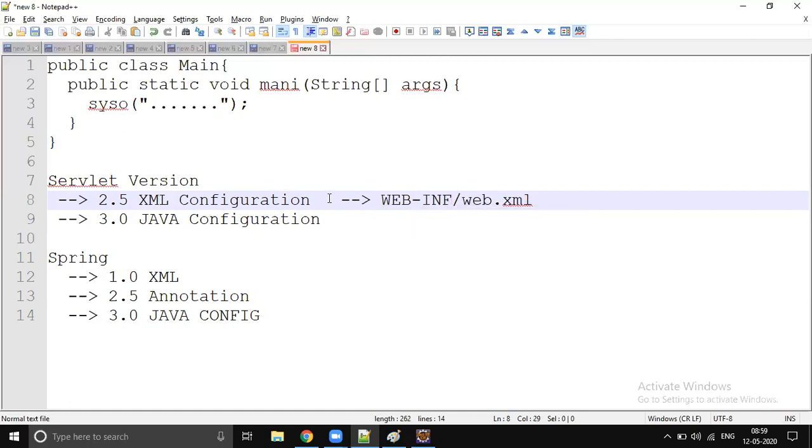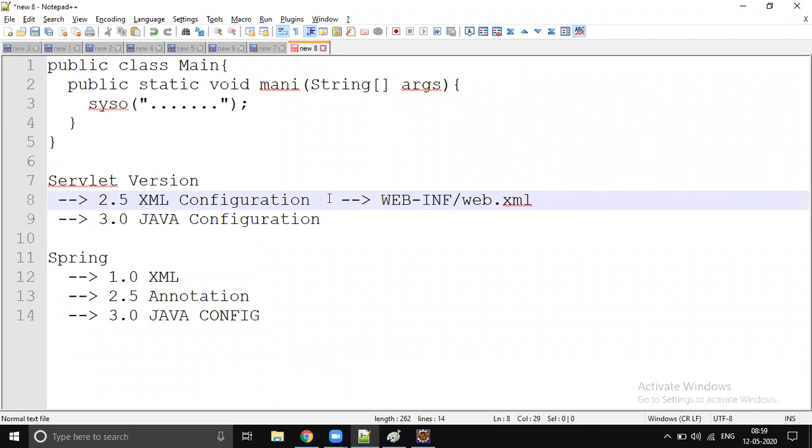Millions of developers are writing millions of servlets. If we don't have any standard, then it will be very difficult. That is the reason why we have standards. So whoever in the world is writing a servlet with respect to servlet version 2.5 has to write one XML file called web.xml. That XML file should be present inside the WEB-INF folder. So this is what is there with 2.5.